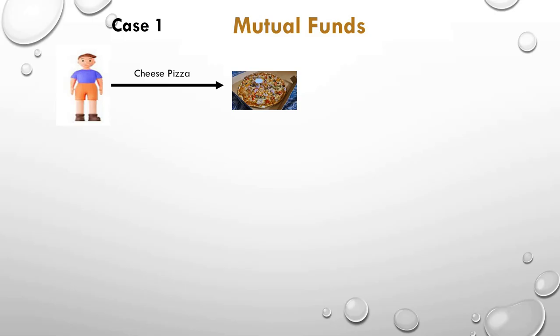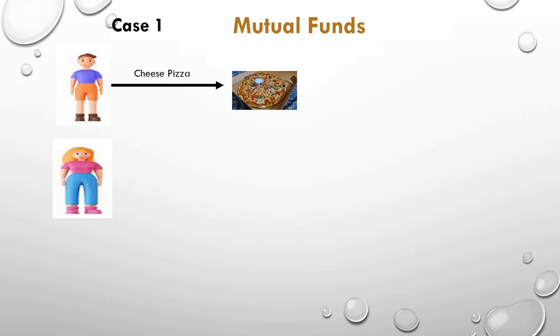Now after tasting this cheese pizza, he is a customer who has never tasted the pizza. This is the first time he is doing it. So he can like the taste or he cannot like the taste. If he liked the taste, that means he is satisfied. But if he didn't like the taste, he is not satisfied. His 500 rupees are wasted.